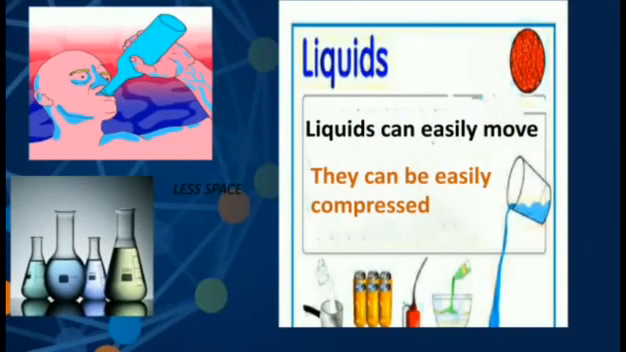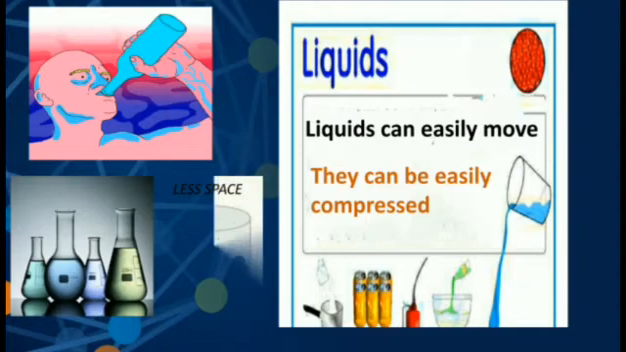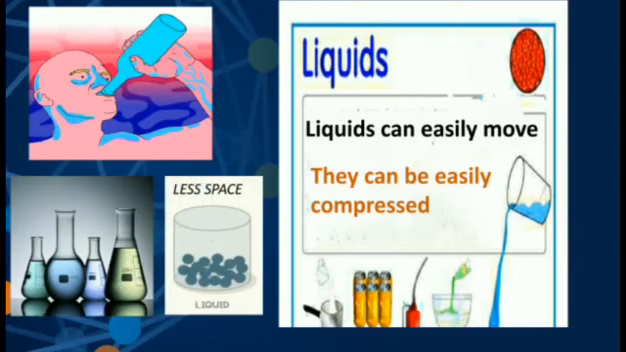Now we are going to talk about liquids. In liquids, the atoms have space between them. The liquids can move, they flow, they occupy the shape of the container. When you fill water in a beaker, it occupies the shape of the beaker. But when you fill it in a conical flask, it occupies the shape of the conical flask.